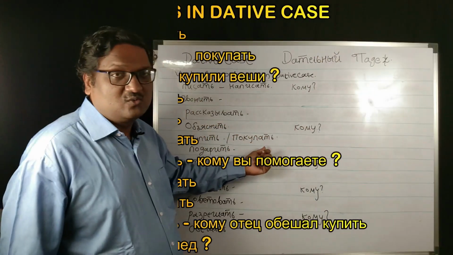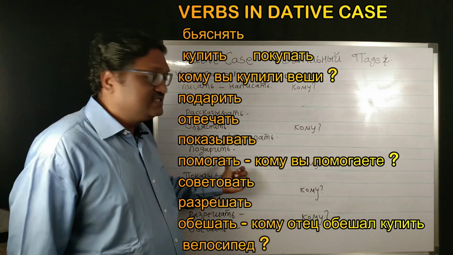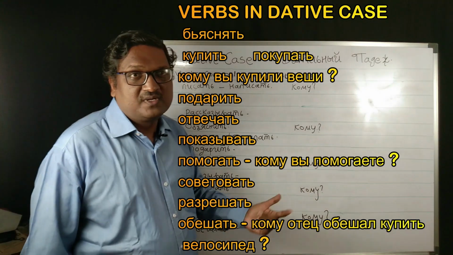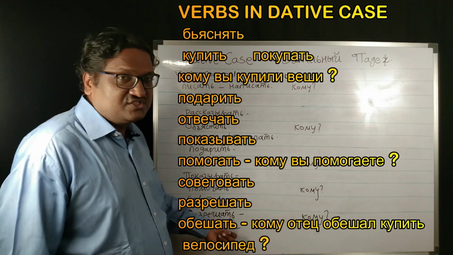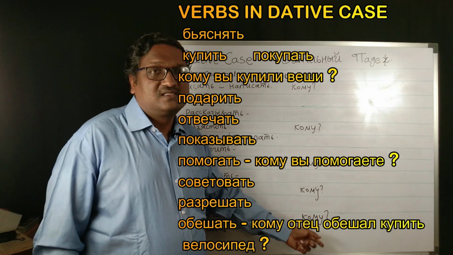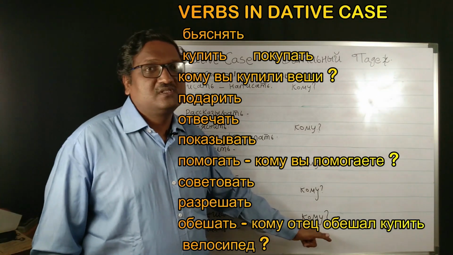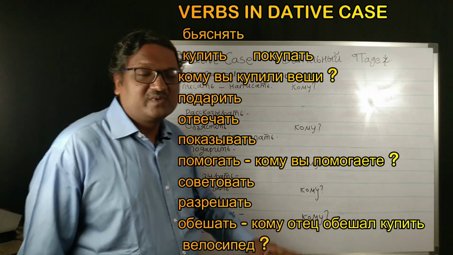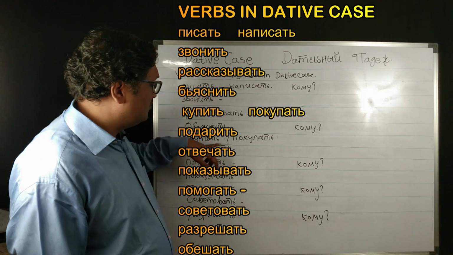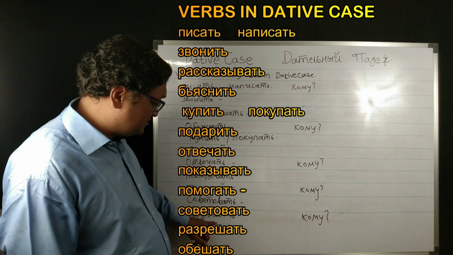Ob'yasnit, kupit, pokupat, komu vy kupili veshchi. Podarit, to gift somebody. Otvechat, to reply. Pokazyvat, to show. Pokazyvat fotografiyu. Pomogat, to help. Komu vy pomogaete. Sovetovat, razreshat, to allow. Sovetovat is to advise. Obeshchat is to promise. Komu otets obeshchal kupit velosiped. Otets obeshchal synu kupit velosiped. So these are some commonly used verbs in the dative case: pisat, napisat, zvonit, rasskazyvat, ob'yasnit, kupit, pokupat, podarit, otvechat, pokazyvat, pomogat, sovetovat, razreshat, obeshchat.